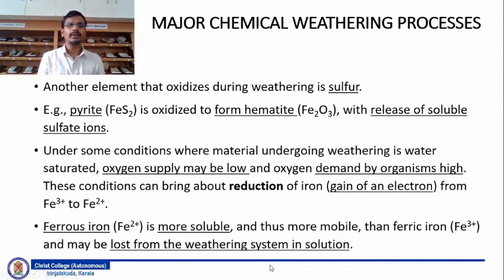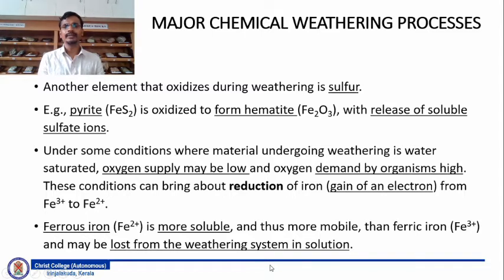Now let's discuss another element that oxidizes during weathering, which is sulfur. Already we have discussed the reaction of pyrite during oxidizing conditions. So pyrite, which is FeS2, is oxidized to form hematite, the composition of which is Fe2O3, and soluble sulfate ions are released in the reaction.